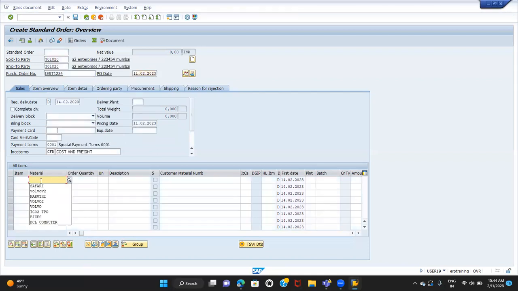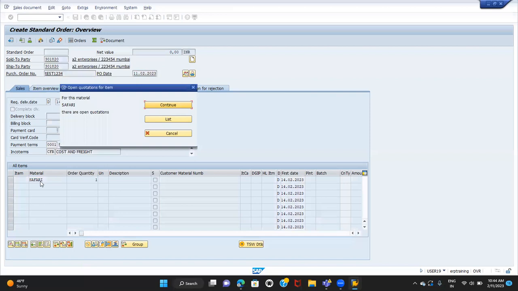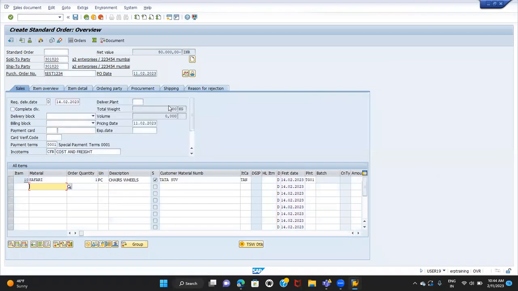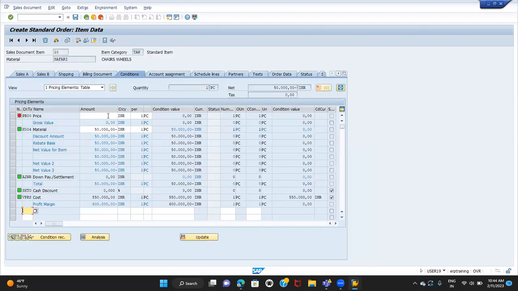Enter the material. Check the incompletion log. Let me enter the price also. The price is not coming, but I'm entering it manually.